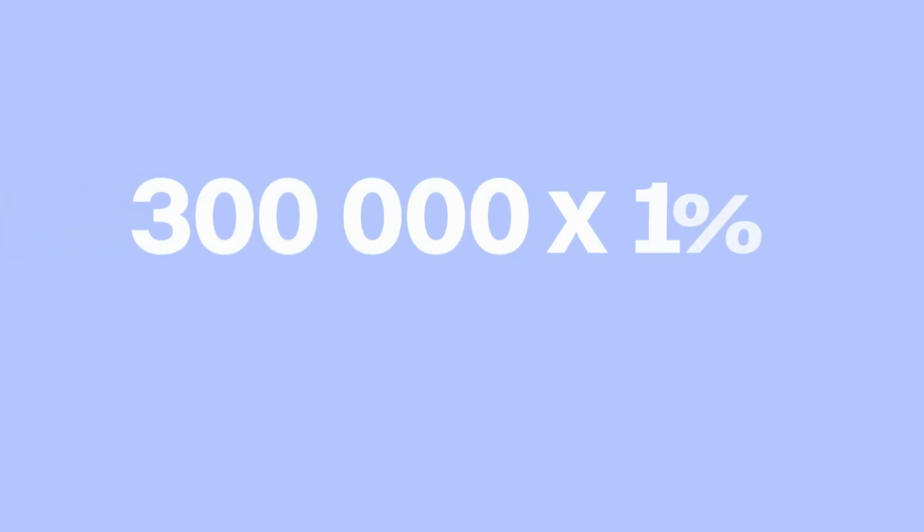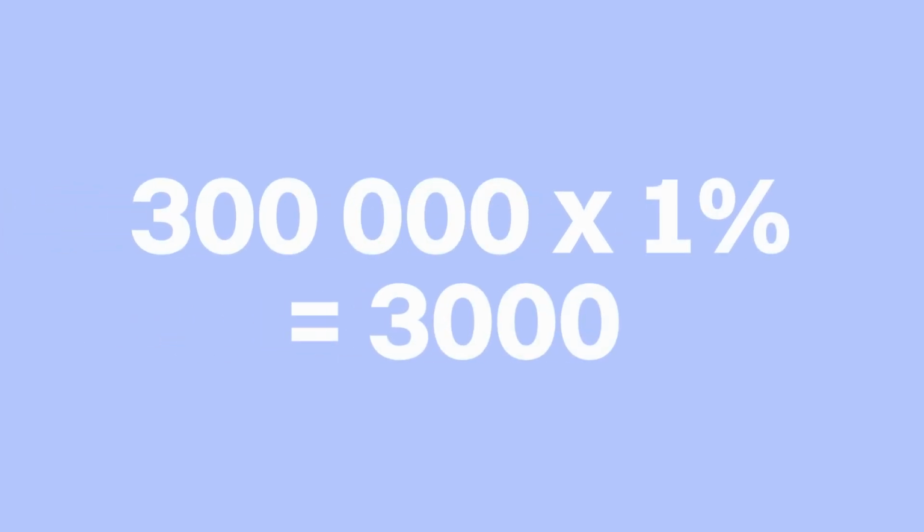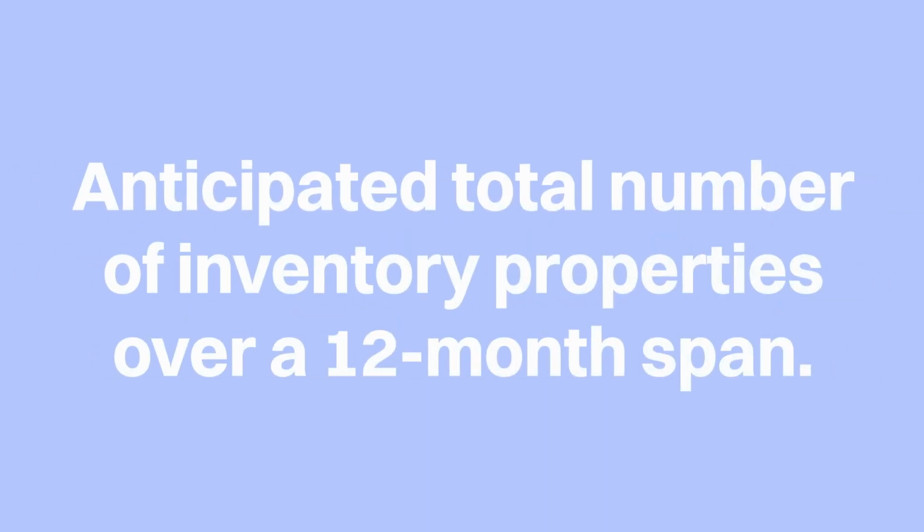But the reason we choose these figures is because of the 1% rule. Let me explain what I mean. If you take 300,000 and multiply that by 1%, you get 3,000. What that number is showing is the anticipated total amount of inventoried properties over a 12-month span. And why did I pick 1%? Well, nationally, if you look at the last 25 years, there is almost always about 1% of the total population listed. Now, it can fluctuate, of course, up and down depending on where you are, but it's just a good baseline number to stick with.